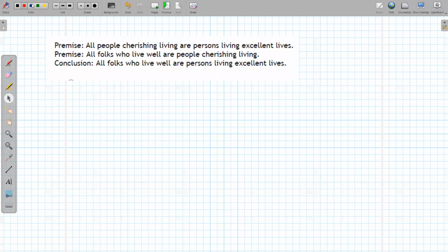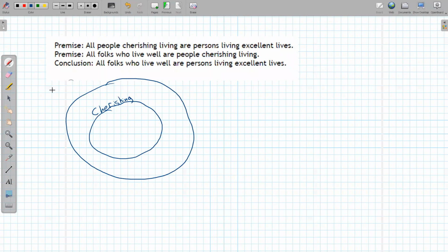So if I was going to do a Venn diagram based on that first sentence, I would say, all right, here's all people, let's see, all people cherish, so all people cherishing living are people living excellent lives. So this is cherishing right there. All of those folks are people that live excellent lives.